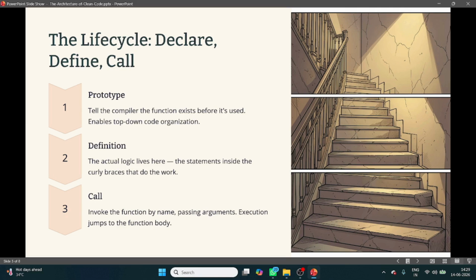So you can assume the function is like ordering food online. If I want to relate this topic to real life, you can imagine it like ordering food online. First, declaration. Declaration means the restaurant menu, where it will show all the menu. Definition, the kitchen preparing the food. Obviously, the chef will prepare the food. That is the definition. And function call, you placing the order. Very simple.